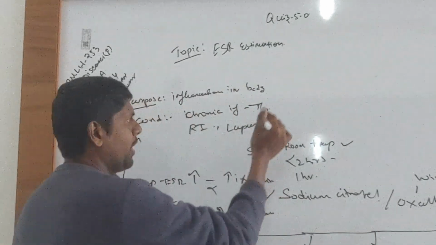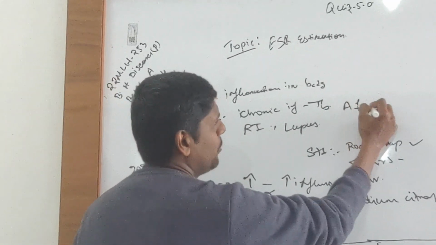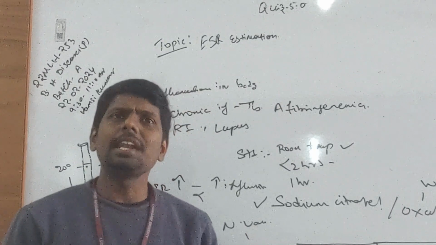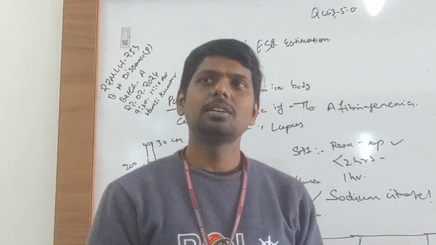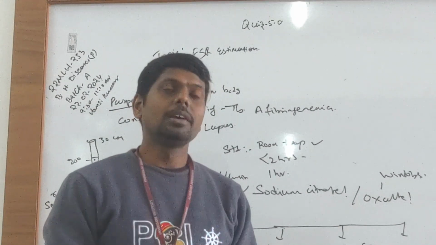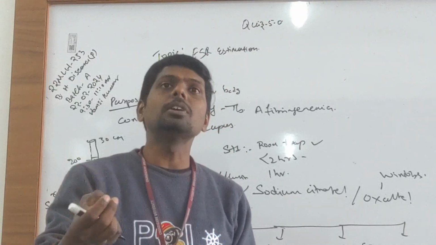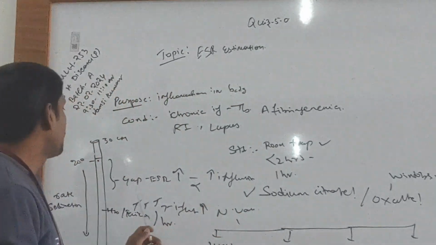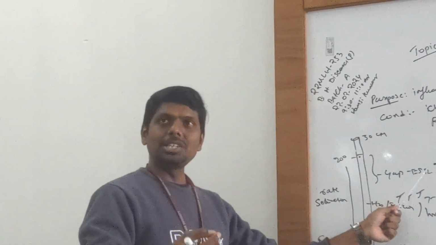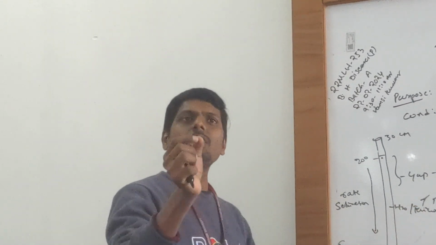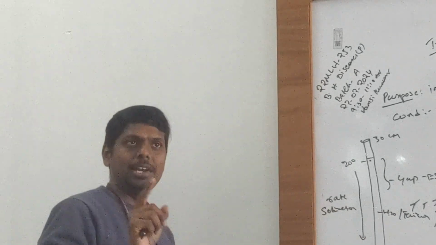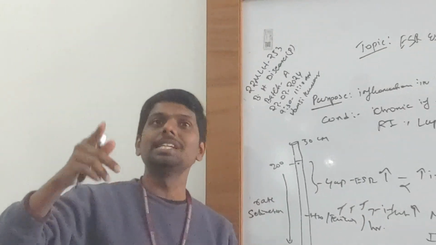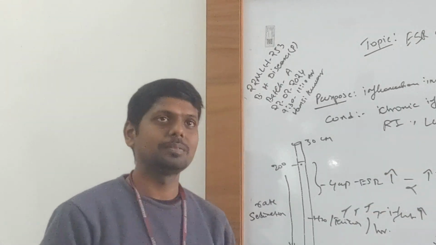That is afibrinogenemia. Do you remember? Afibrinogenemia. What is the inactive form of fibrin in the body? Fibrinogen. In some patients, the fibrinogen levels are inheritably less. In such patients, fibrinogen contributes to the viscosity. What will be the ESR value, more than normal or less than normal? ESR value will increase or decrease in afibrinogenemia.